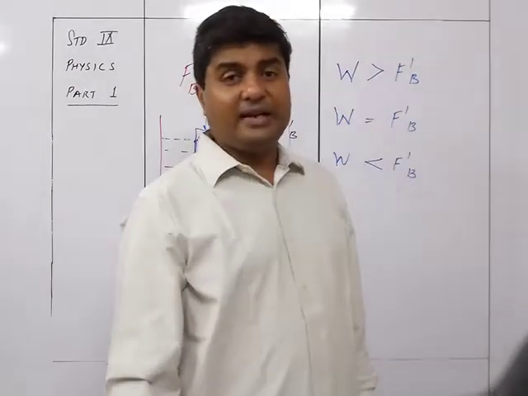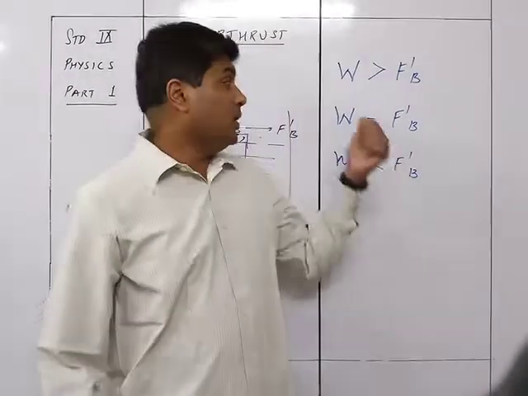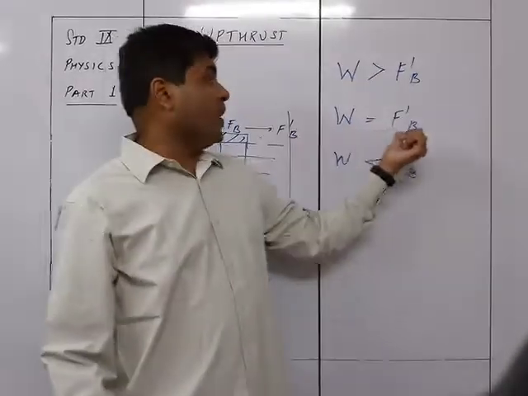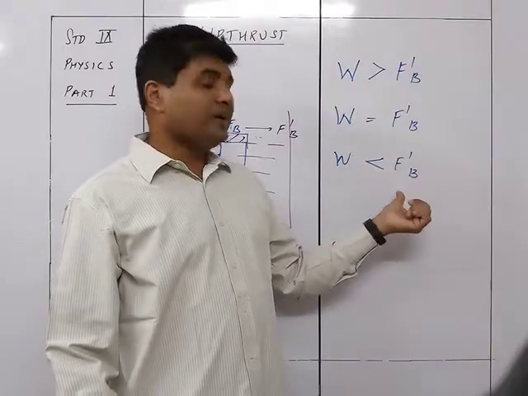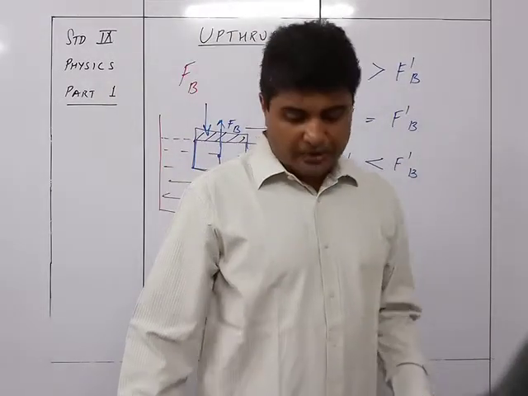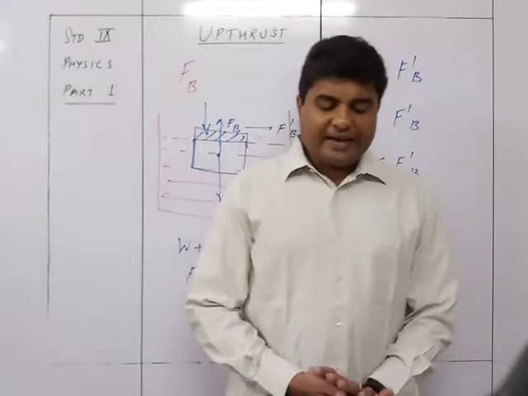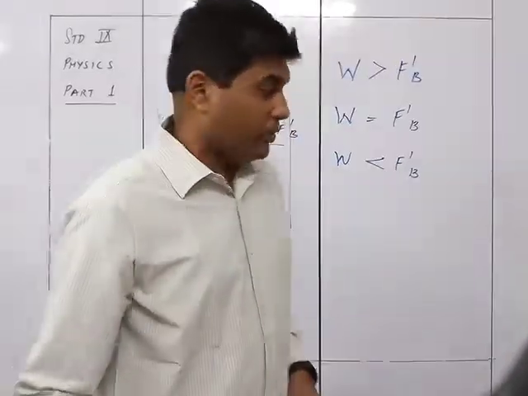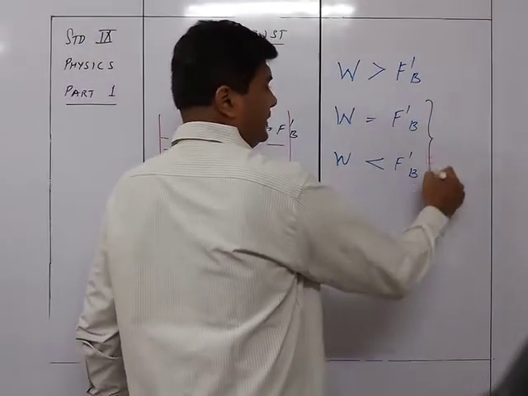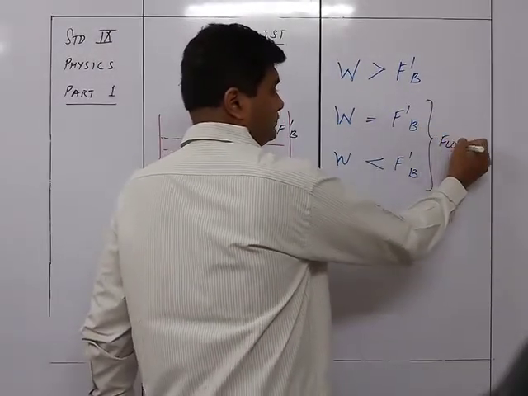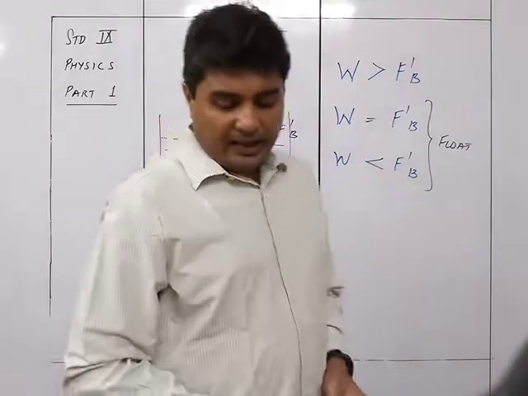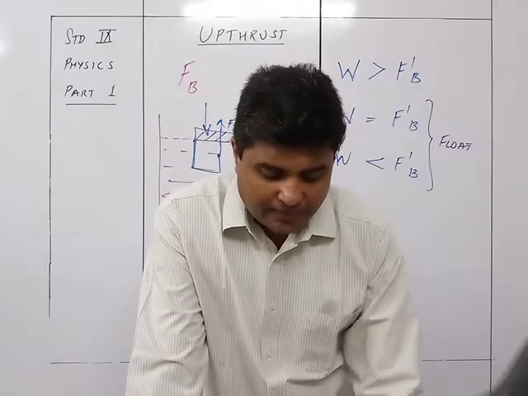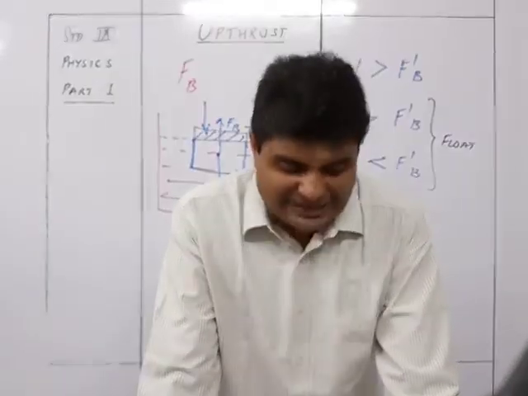Depending upon the density of the fluid, there will be three conditions. One is that the buoyant force is less than the weight of the body, or the buoyant force and the weight of the body are equal, and the third is that the buoyant force is greater than the weight of the body. So we see that if F'B is greater than W or is equal to W, the body is going to float. It will not sink.